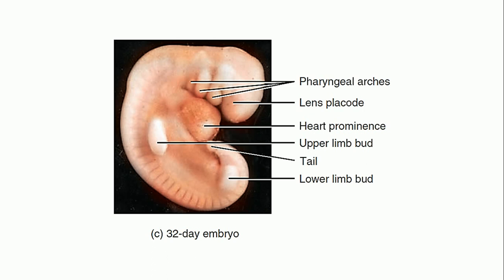This is a 32-day embryo. As you can see over here, the lens placode, that is the eyes, have started developing. Pharyngeal arches are also visible over here. The heart can be seen prominently, and these are the limbs which are budding out, right? Upper limbs, and these are the lower limbs, and the tail has formed.